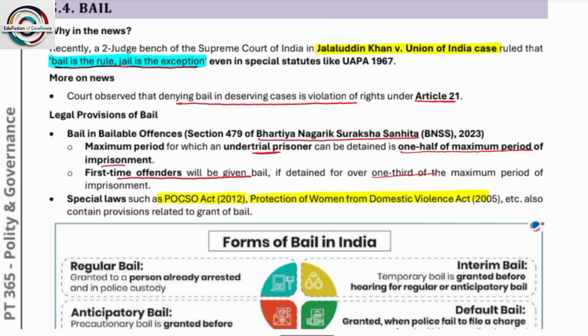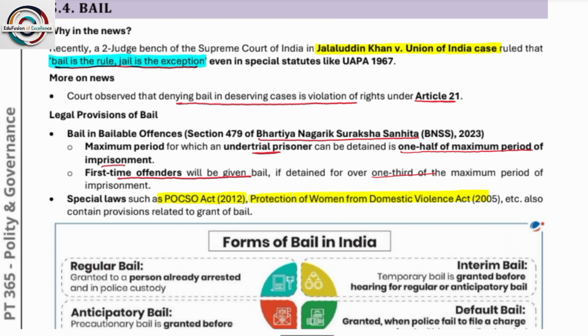Next, bail. I hope everyone knows about the concept or the word bail. Recently a case came in front of the Supreme Court, Jalaluddin Khan versus Union of India. Bail is the rule, jail is the exception. So this is the most important term. Bail is the rule and jail is the exception.